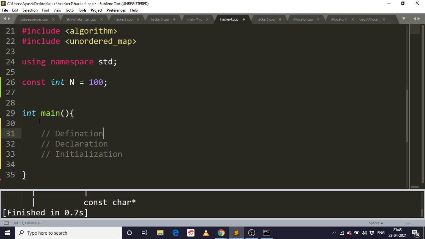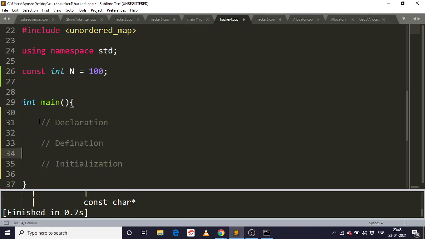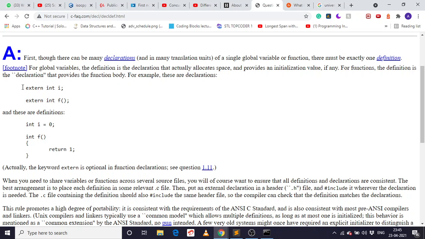Okay, so don't mind the spelling mistakes, but the declaration is the first thing which we should do. Then we have definition of that, and then we have initialization. So at the time of declaration, no space is allocated in the memory. As we know, when we have a program, the space should be allocated in the memory. So at the time of declaration, no space is allocated. So for that, we have the extern keyword in C or C++.